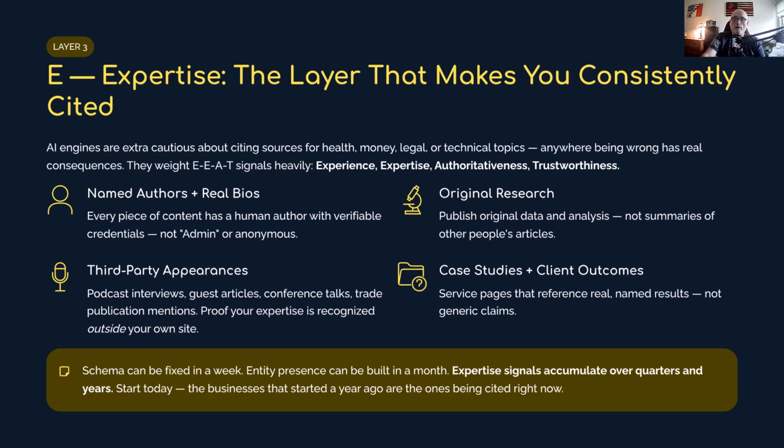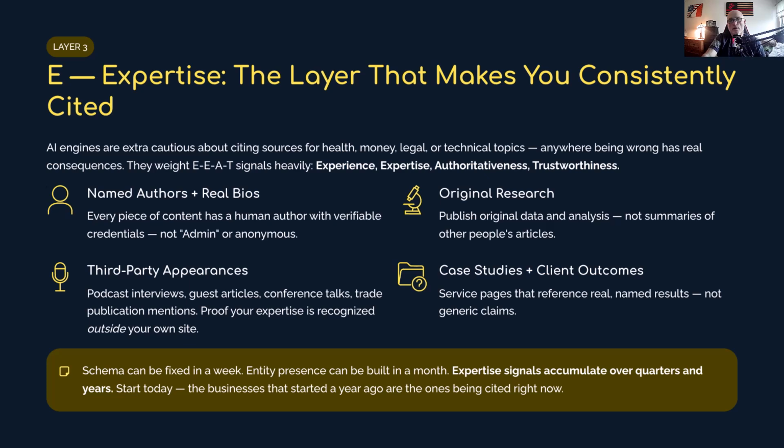Every service page references real experience and real client outcomes, ideally with specific names. You publish original research and original data, not summaries of other people's articles. And you appear in third-party places: podcast interviews, conference talks, guest articles, books, trade publication mentions.